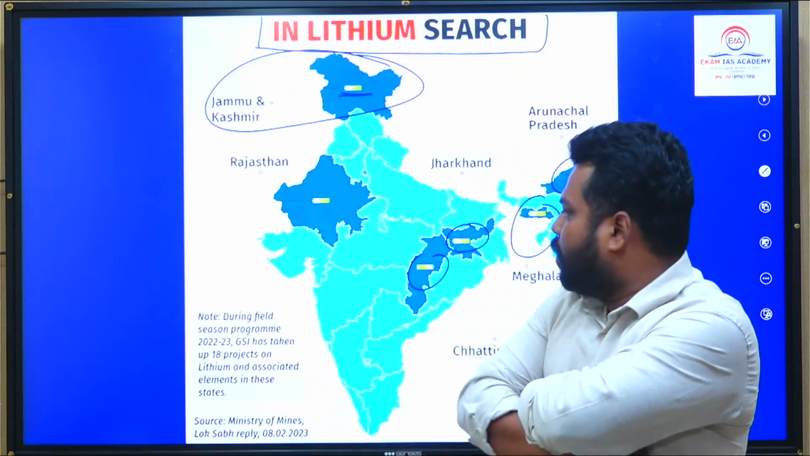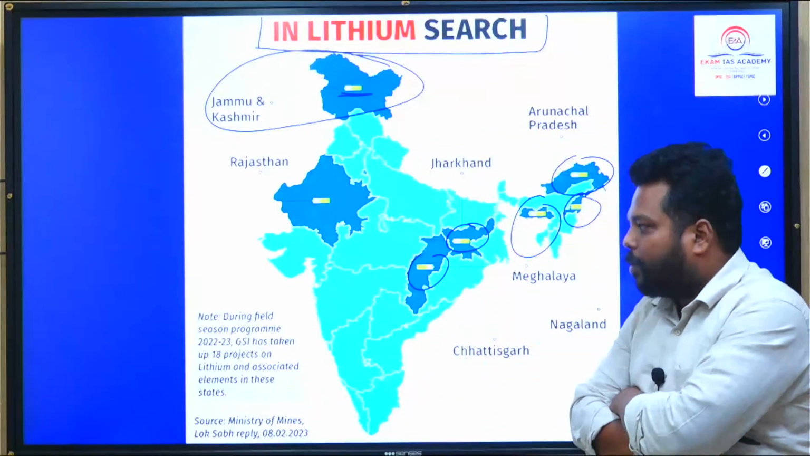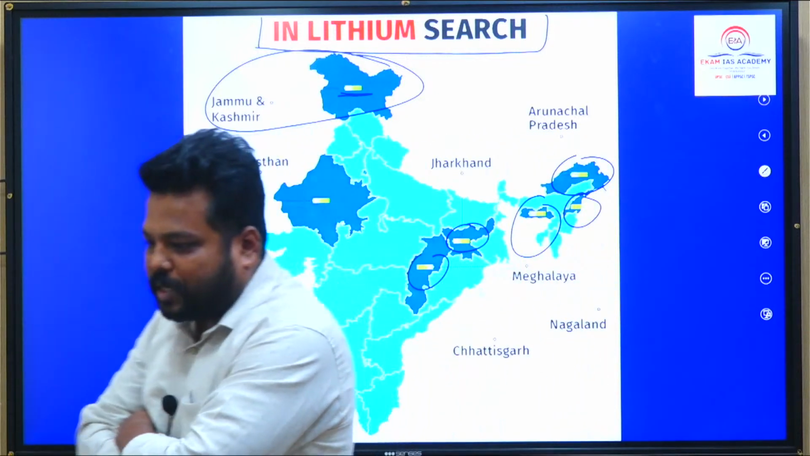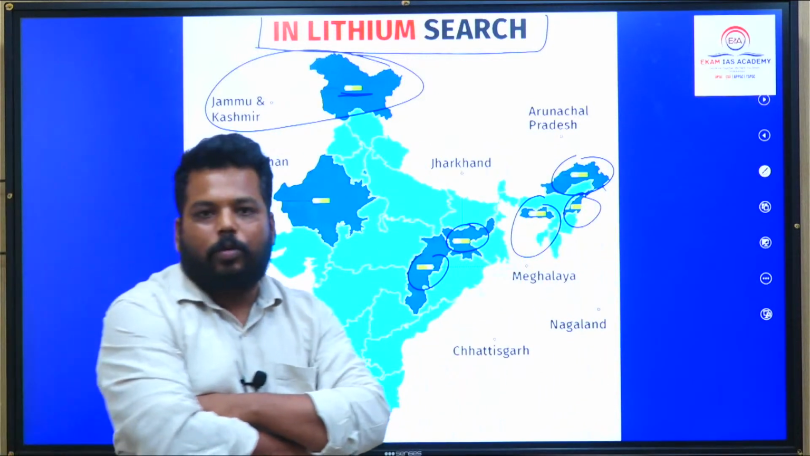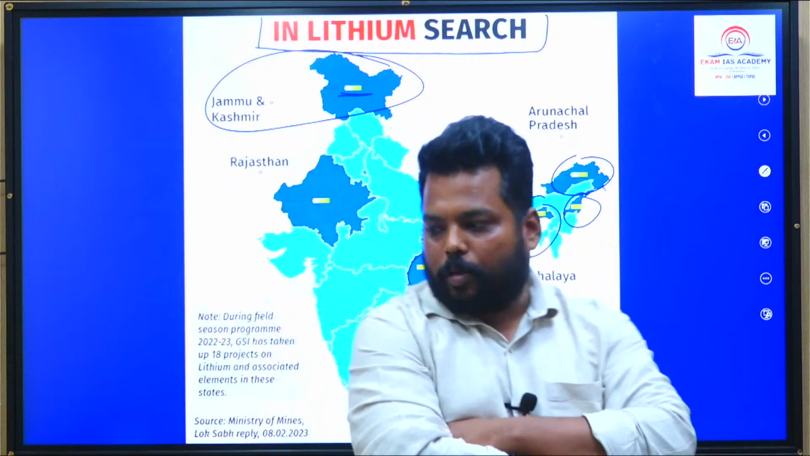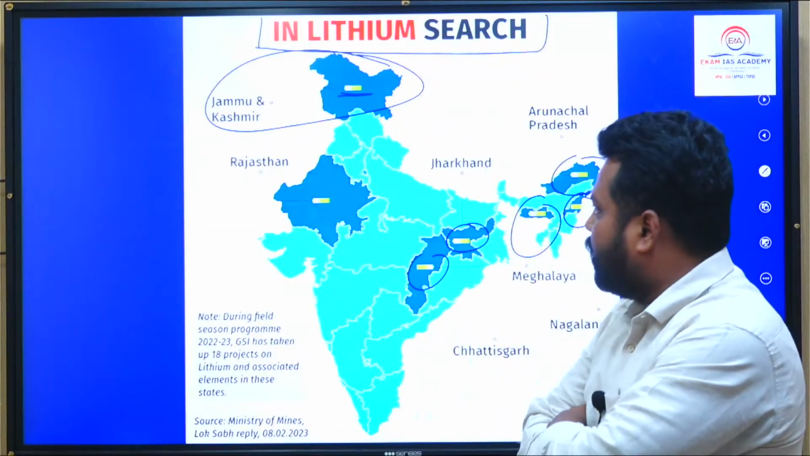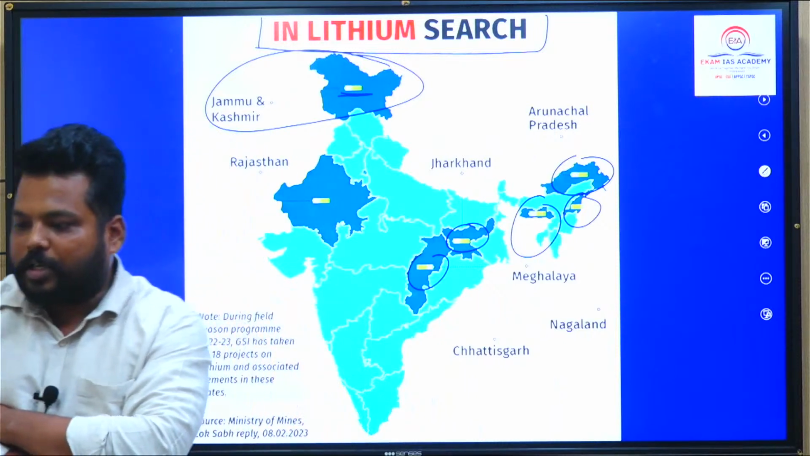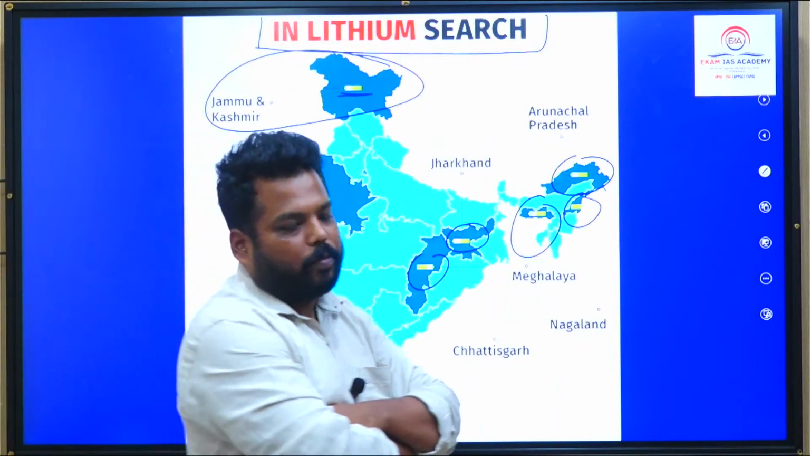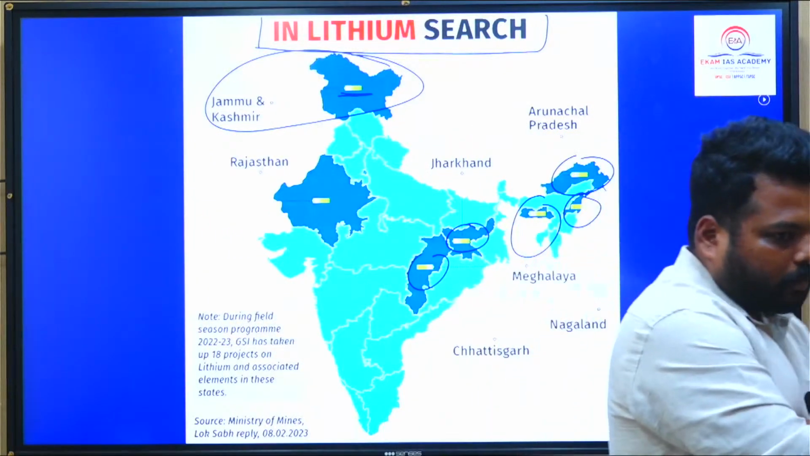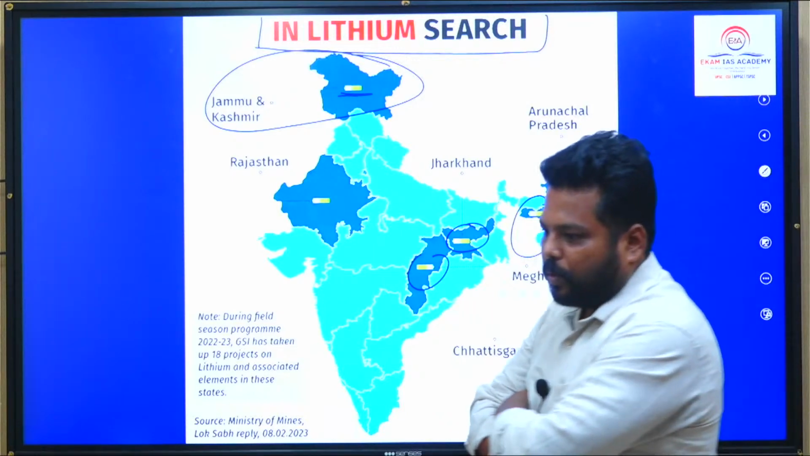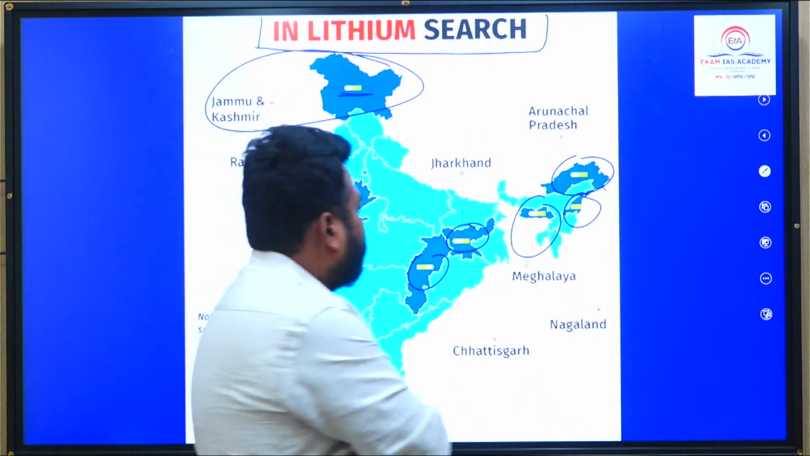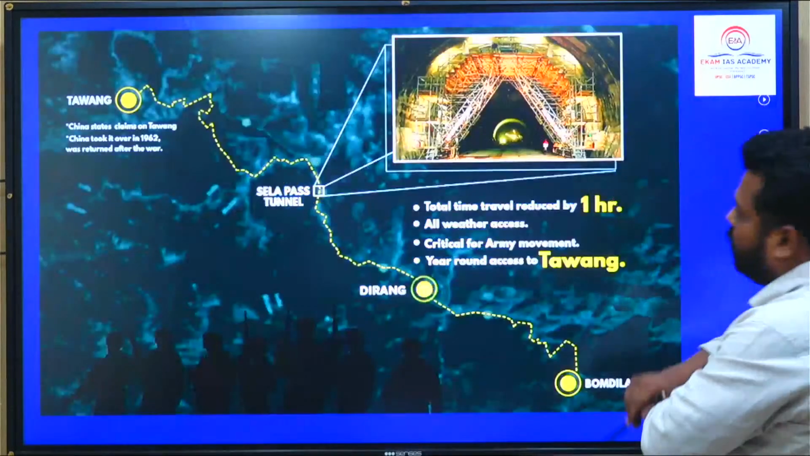During field season program, GSI have taken up 18 projects on lithium and associated elements in the states. So the shaded regions in this particular map are the zones where lithium is found. So make sure that you remember these particular shaded regions. In any form the question might come. We can't judge in which formats the question would be coming. Then make sure that you remember these particular lithium regions. Chances are very great the question would be coming from this.